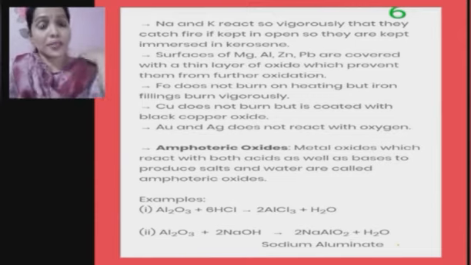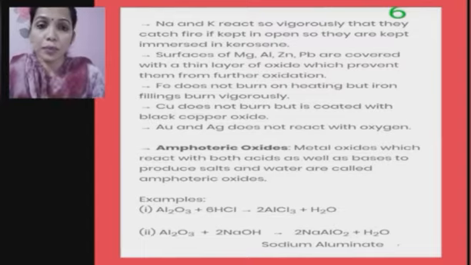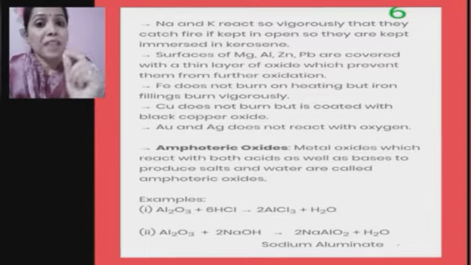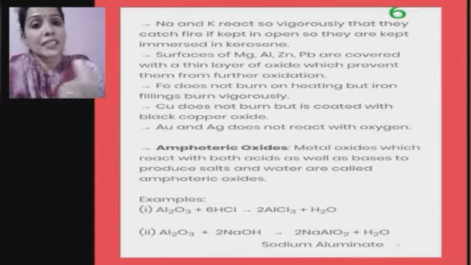You have seen the surface of magnesium. I just told you that they form an oxide layer, which prevents further reaction. We can burn magnesium ribbon, but there are certain elements which do not catch fire, like iron. Iron filings catch fire, but iron does not. And copper turnings, they do not catch fire.